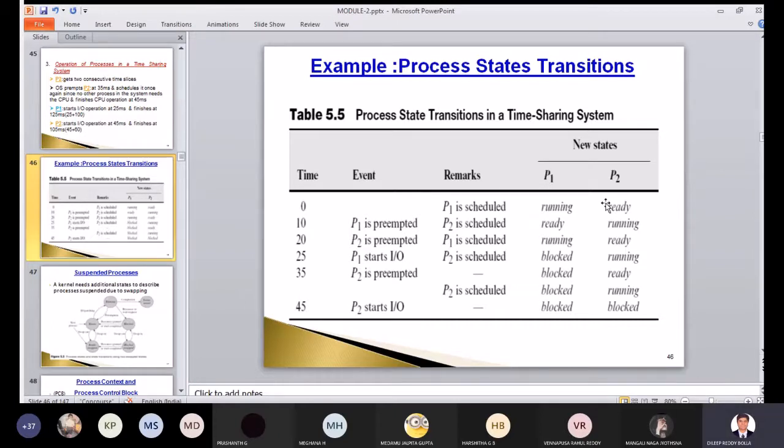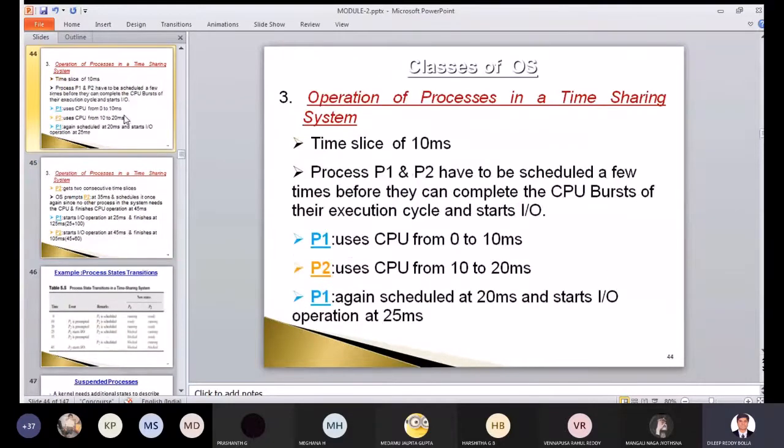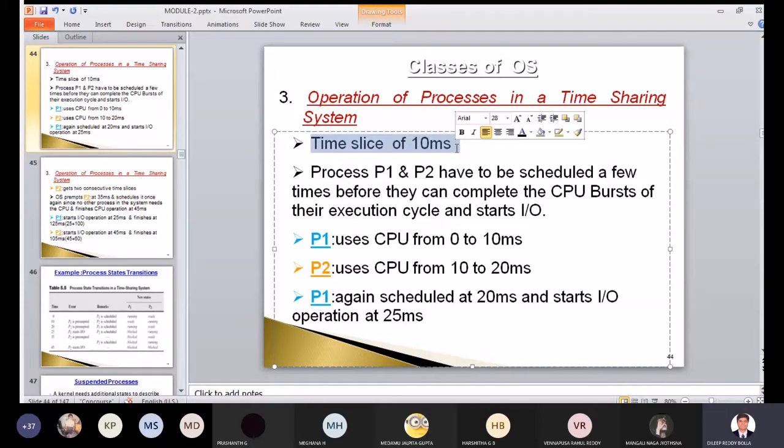Exactly, we are taking the time slice. You can see this here. We will take the time slice as 10 milliseconds, which means anything can execute for 10 milliseconds. After that, it has to be preempted and given to the other one. It's like this: you have a storybook with you.